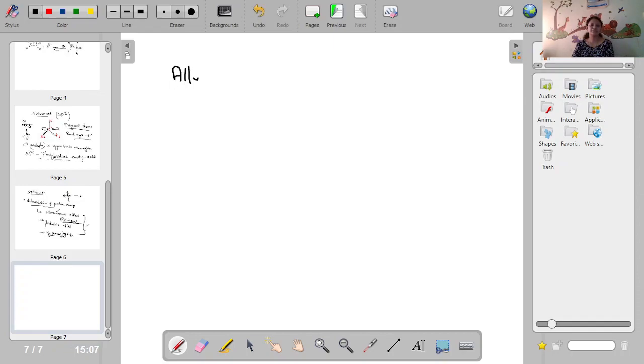The first example is allyl carbocation. Allyl group is CH2 double bond CH CH2. So allyl carbocation is this, CH2 double bond CH single bond CH2 plus. And when we have resonating structures, we put a double-headed arrow. We will learn how to draw the resonance. From here, the bond moves this way.